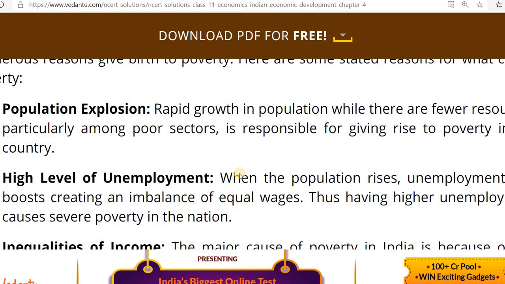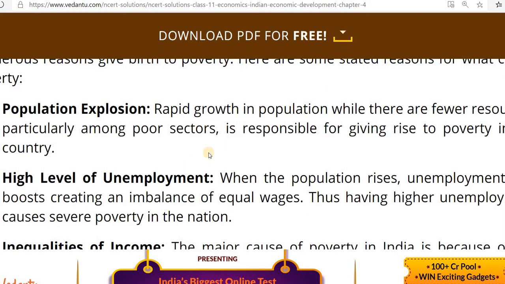Then, in the case of population, every person has low per capita income and consumption rate. This one also is a big problem. These are the main reasons.